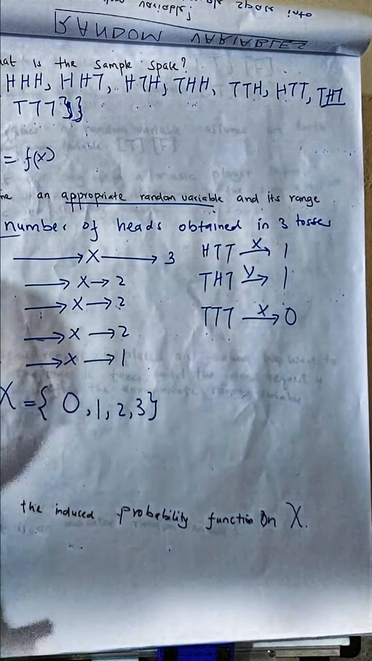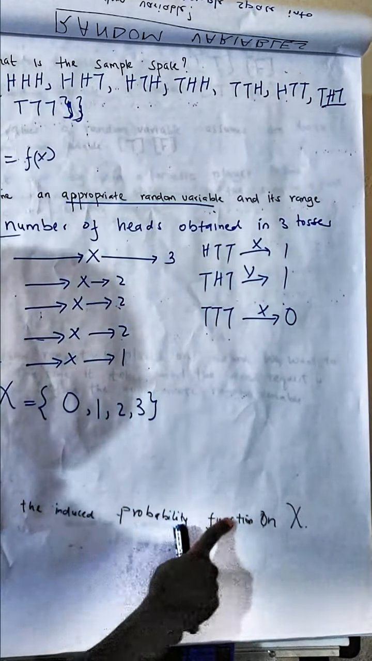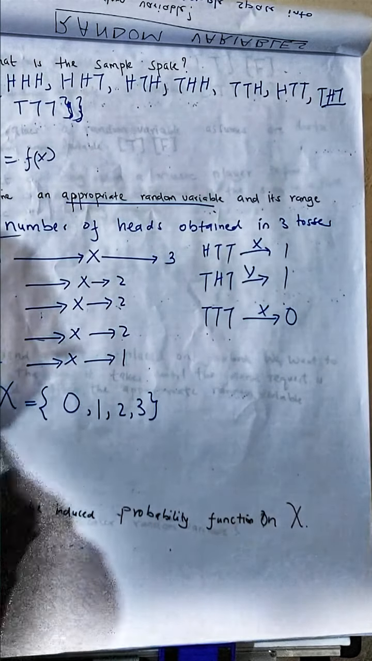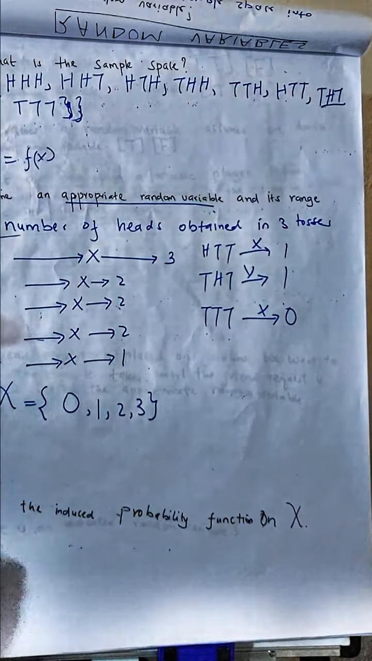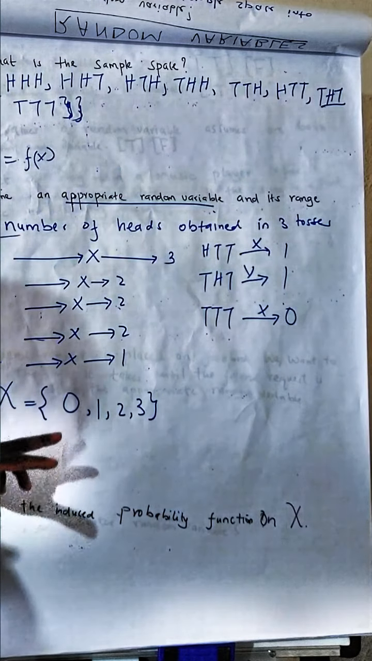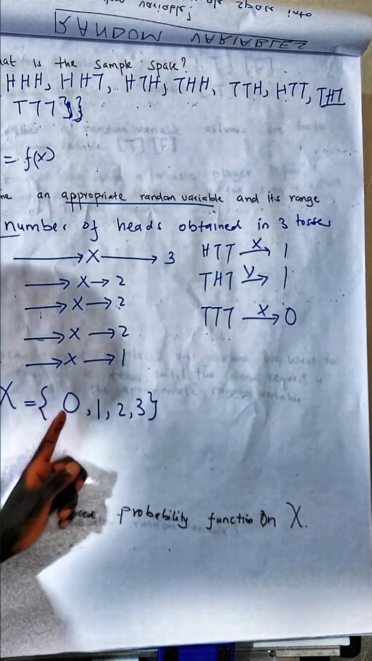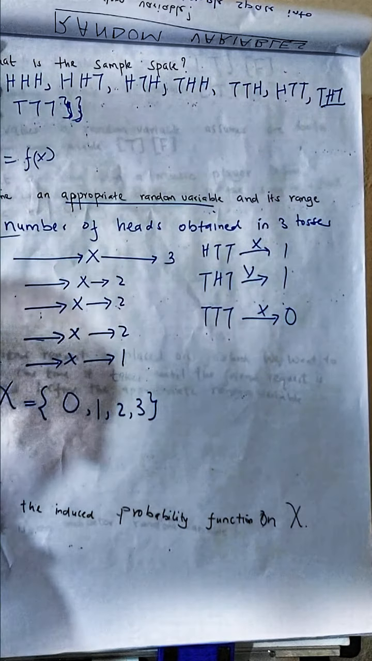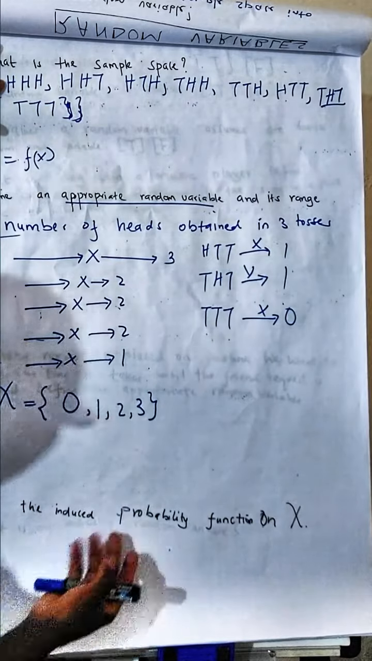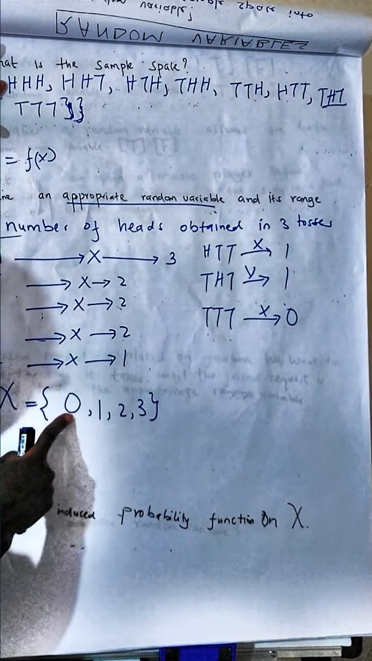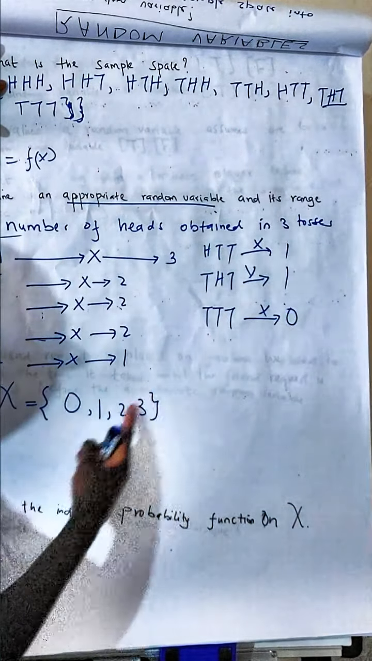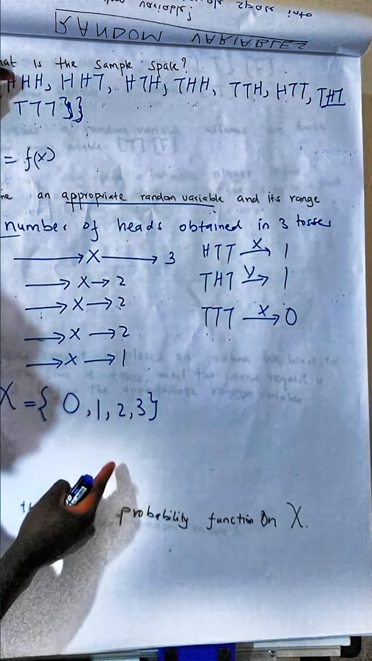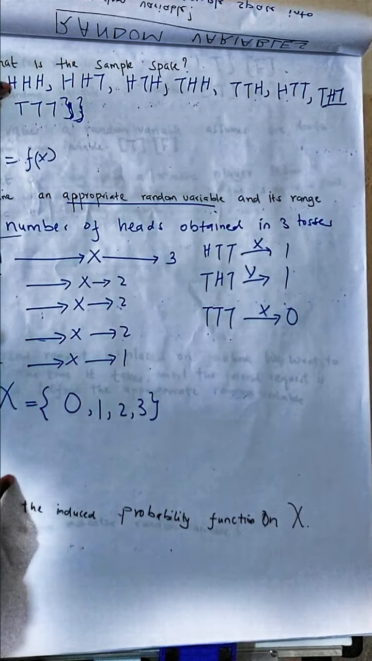So we are told again, find the induced probability function on this space. So we needed to find the induced probability. Induced probability means we are deriving the probabilities of these outcomes from the probabilities of the sample space. That is why we have the word induced. We don't have the probability of 0 occurring, 1 or 2, but we can get these probabilities from the outcomes of the sample space.